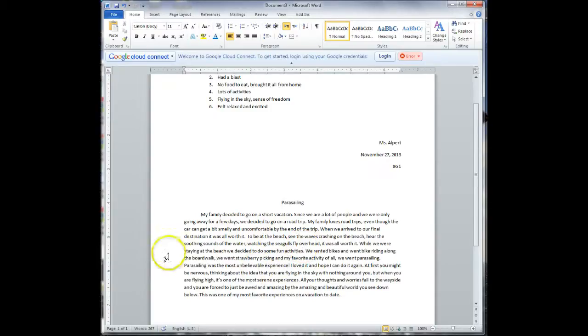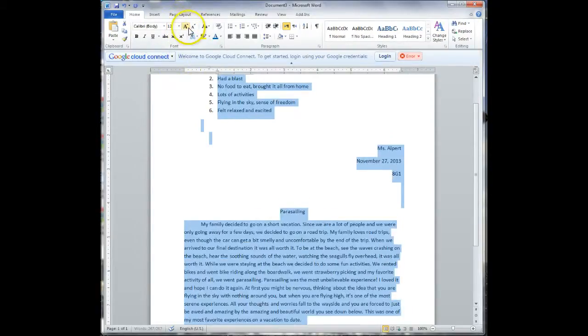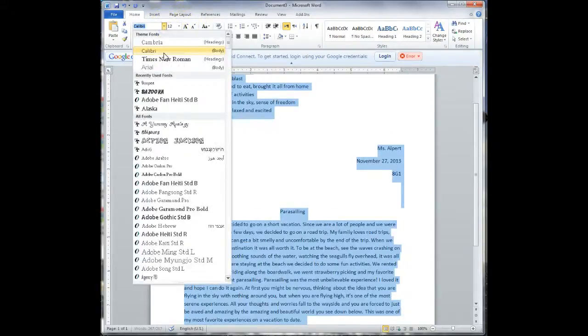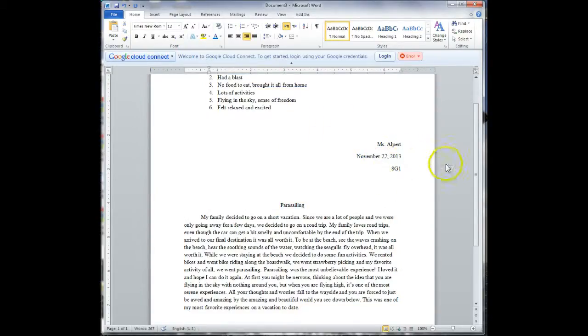So we are going to first of all hit Control A. What Control A does is it selects all. Everything will be selected. You're going to change your font size to 12, so either using the numbers or the up arrows. You're going to change it to Times New Roman. Okay, that's number 1.